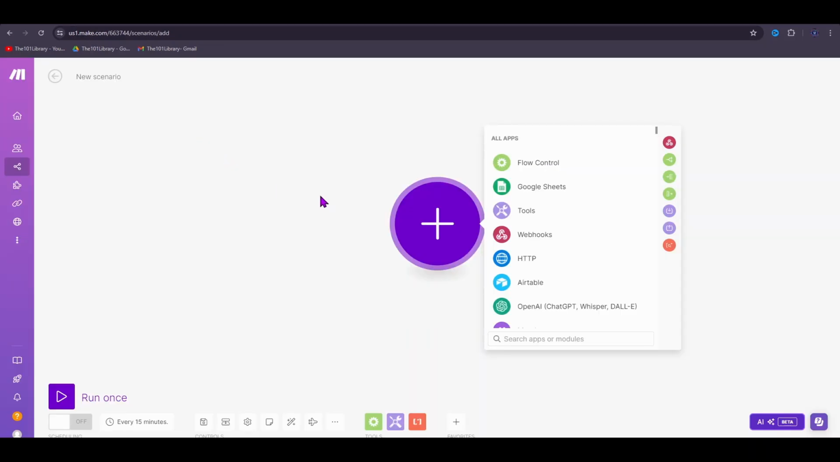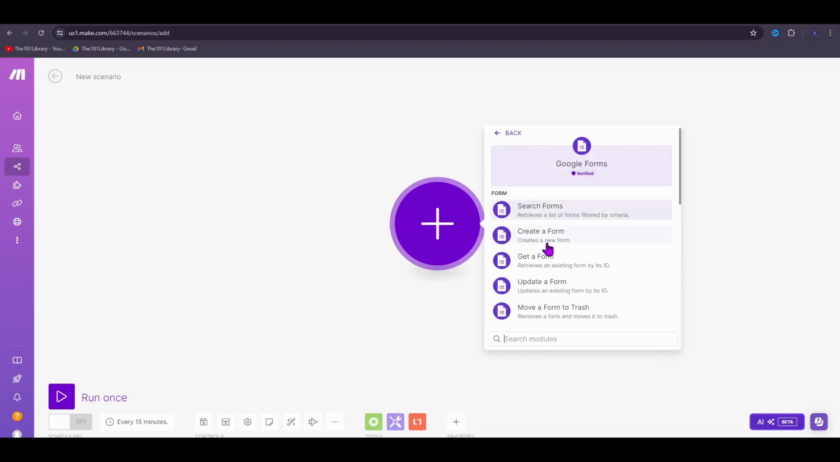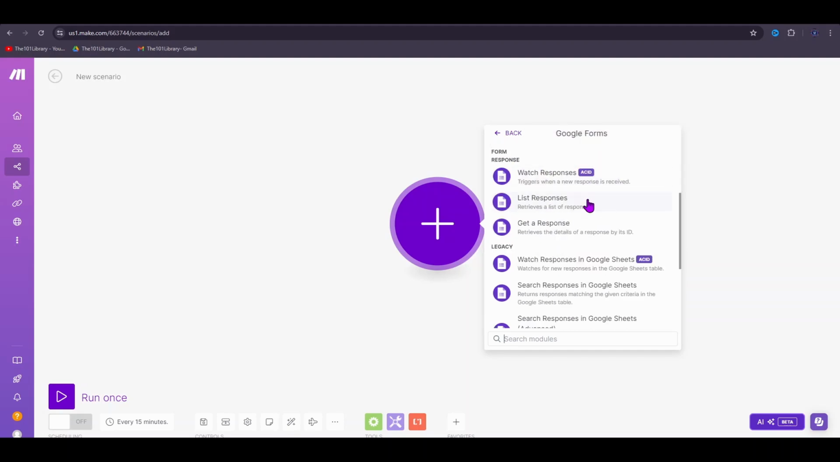Now, the first step is to add a trigger. In our case, it will be our Google form. Click on the plus sign and then search for Google Forms. Click on Google Forms, and now we have to choose our trigger type. In our case, we will choose the Watch Responses trigger. This trigger works when a new form is submitted.